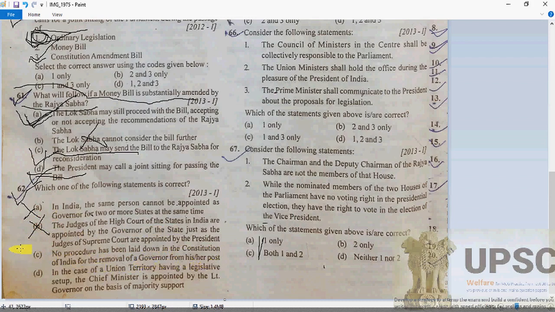That is also wrong, because no procedure has been laid down in the Constitution of India for the removal of the governor from his post. So it's also wrong.